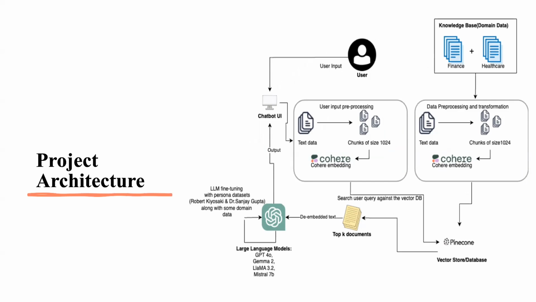When a user inputs a query, the system identifies the most relevant documents based on vector similarity, converts them back to text format, and feeds them into a fine-tuned large language model. This model is then tailored with persona-specific data sets, like those of Robert Kiyosaki and Dr. Sanjay Gupta, to generate contextually accurate responses. Finally, the response is displayed to the user via the chatbot interface, delivering precise and relevant information or assistance.